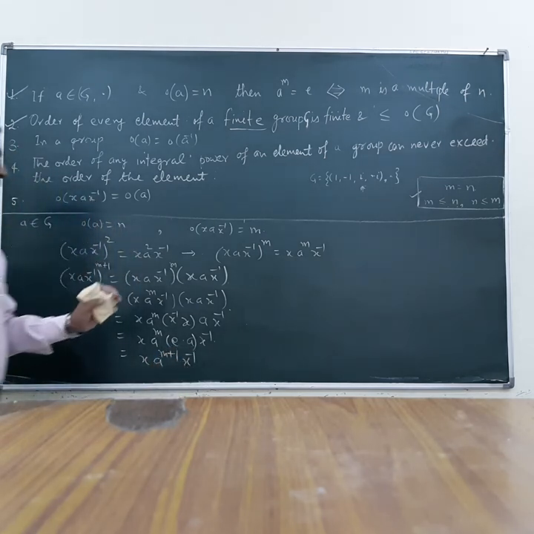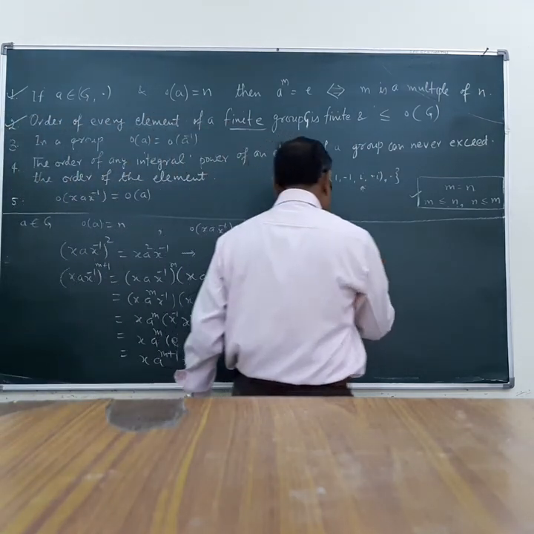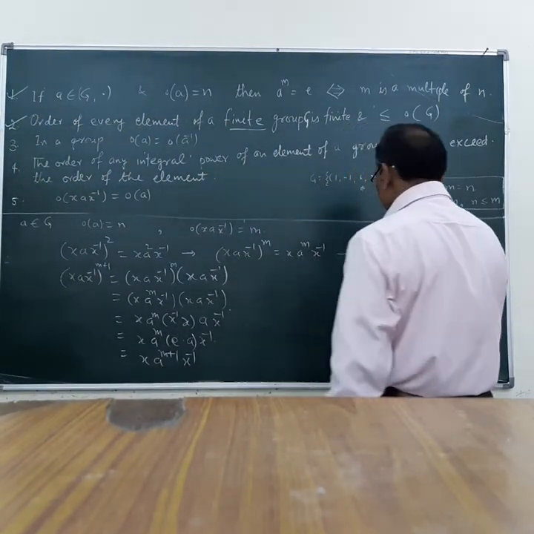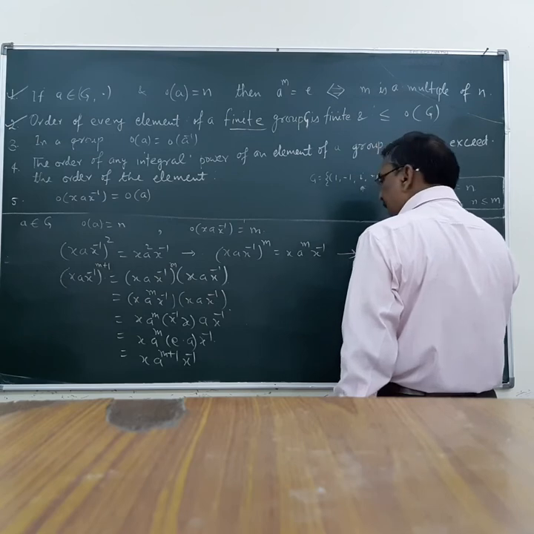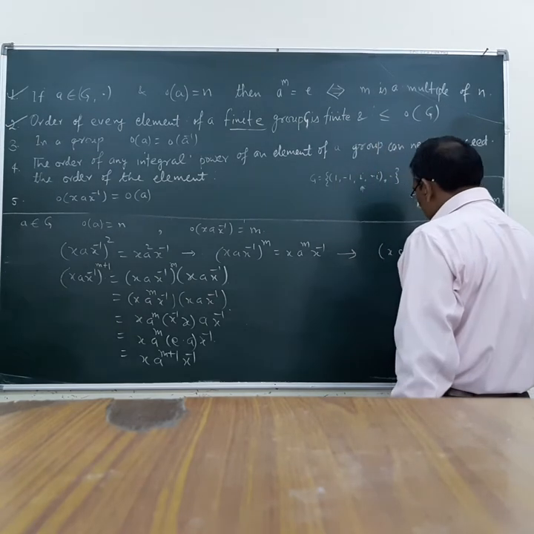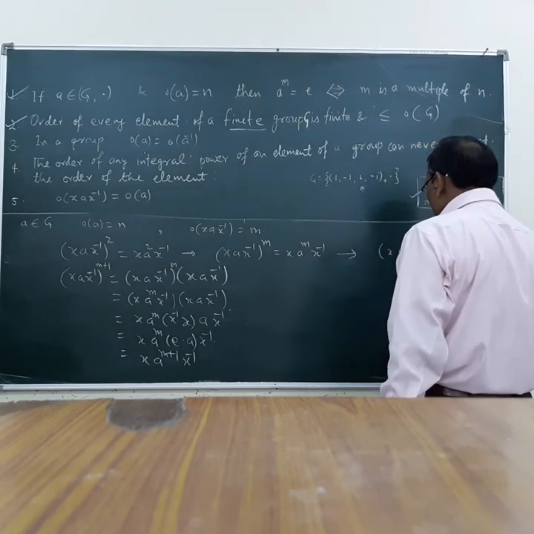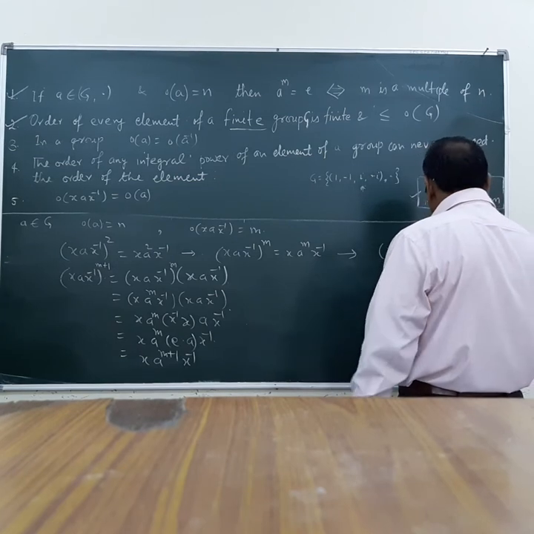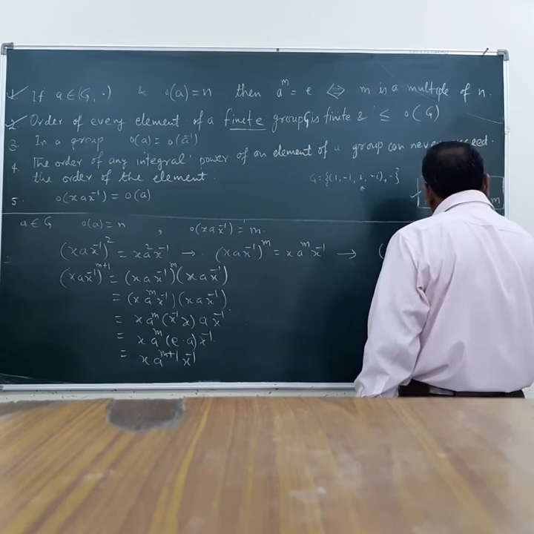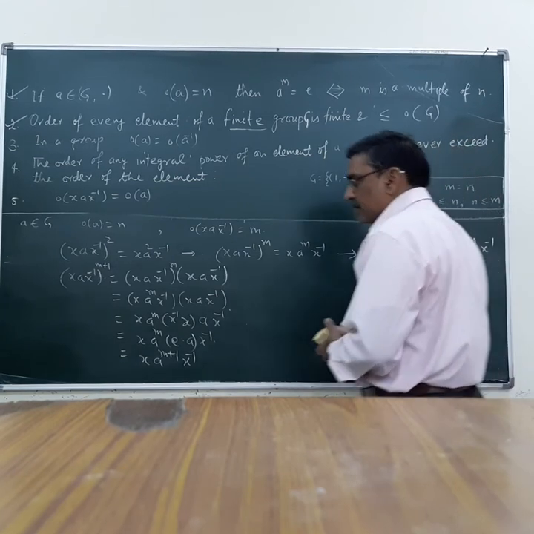So in general, I can say that x a x inverse raised to the power n is equal to x a raised to the power n x inverse.